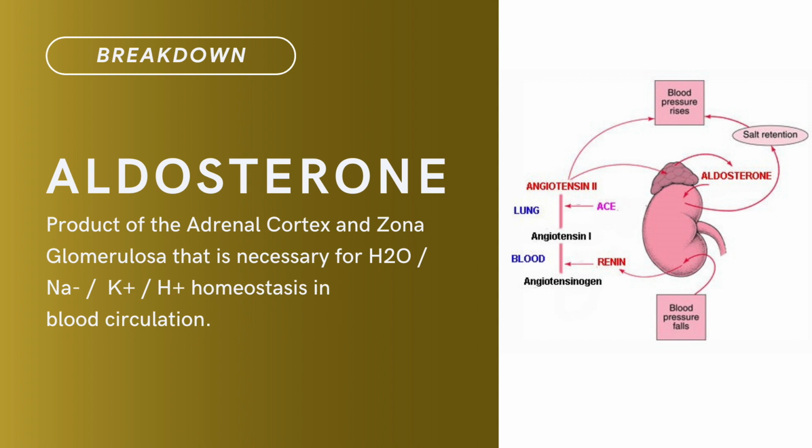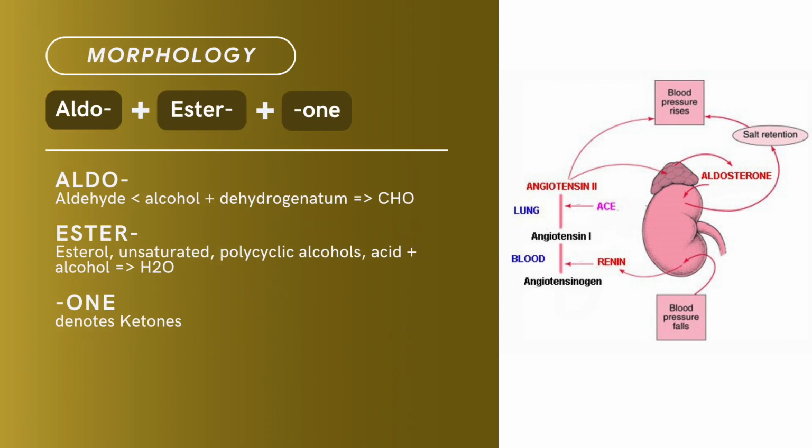Compound term: aldosterone. Brief definition: product of the adrenal cortex and zona glomerulosa that is necessary for water, sodium, potassium, and hydrogen homeostasis in blood circulation. Term morphology: aldo plus ster plus one. Aldo is the aldehyde, alcohol dehydrogenated with one molecule of carbohydrates. Ster is sterol, unsaturated polycyclic alcohols. Acid plus alcohol derives one molecule of water. One is a suffix that denotes ketones. There you have it, compound term: aldosterone.